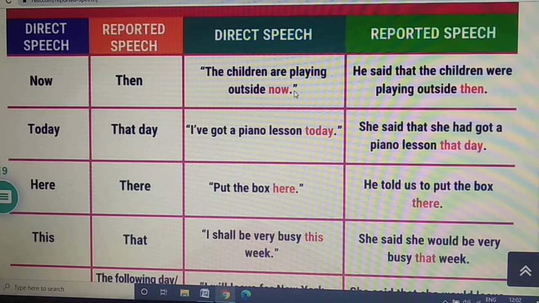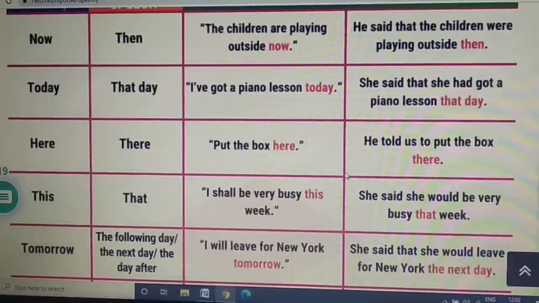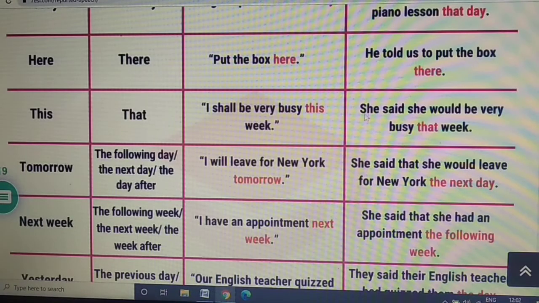Are changes into were. I have got a piano lesson today. I've got a piano lesson today. See, she said that she had got a piano lesson that day. Have got changes into had got. Yes. So, put the box here. He told us to put the box there.